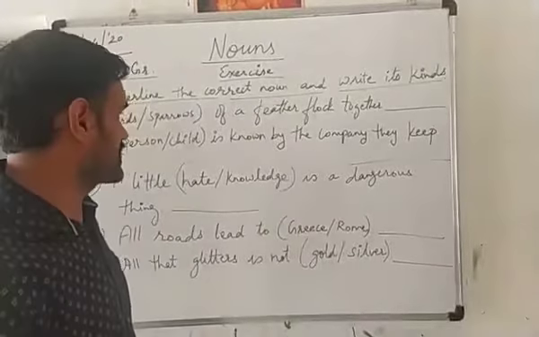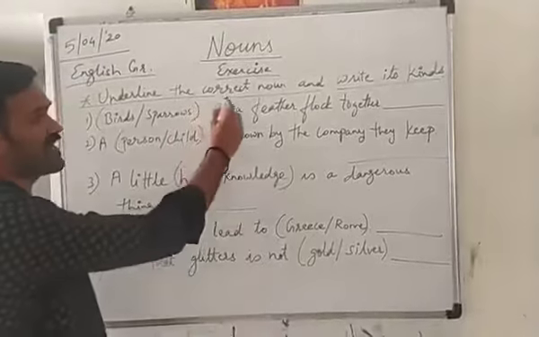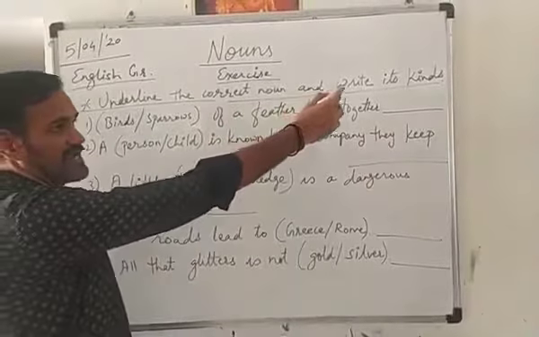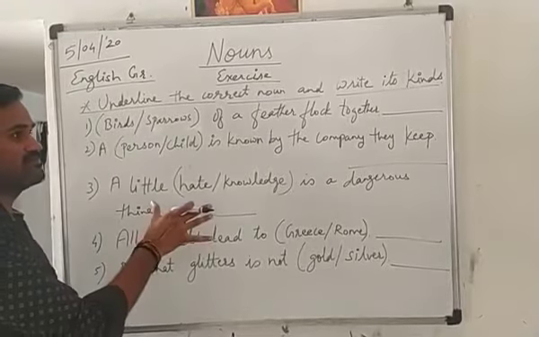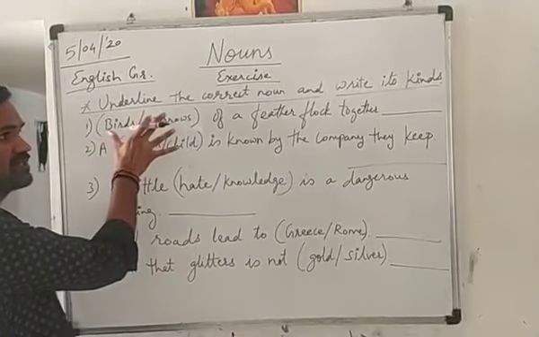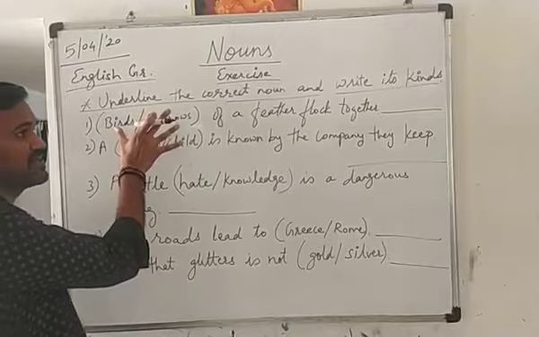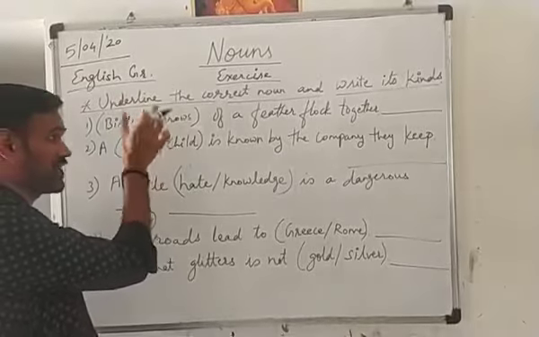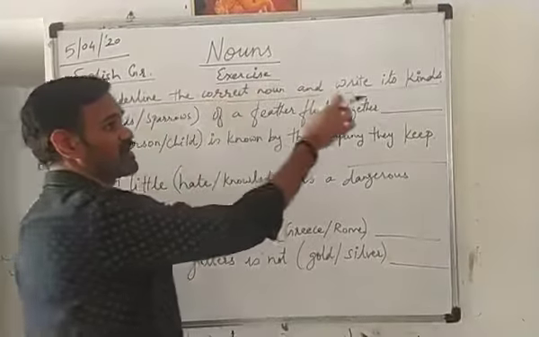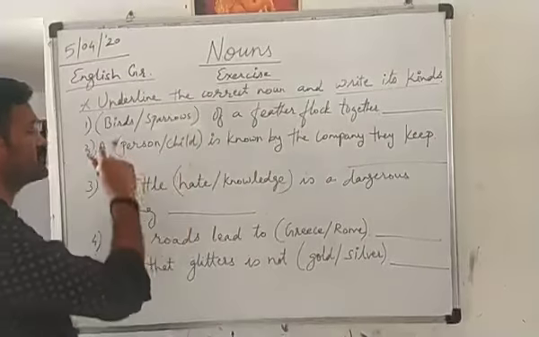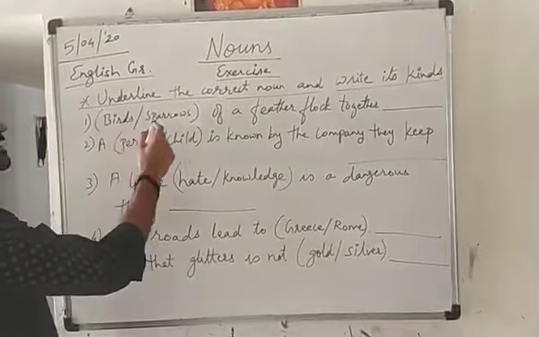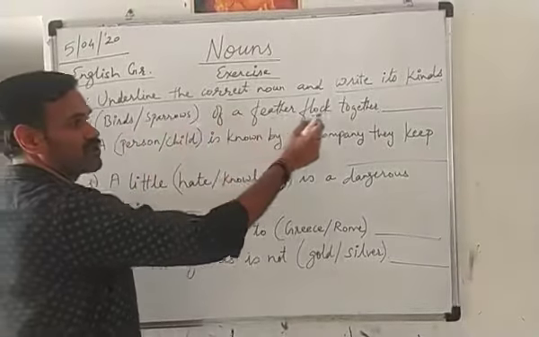After that, next exercise, underline the correct noun and write its kind. Here 5 blanks are given. In the bracket, some words, so we can say nouns, are given. We have to find the correct noun from this bracket and we have to write which kind of noun it is. First one, birds or sparrows of a feather flock together.